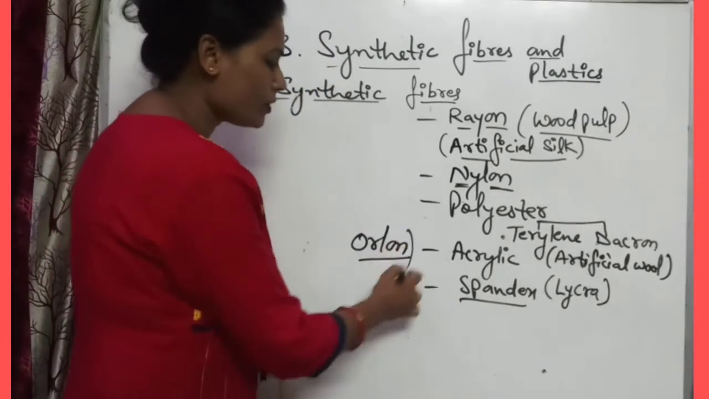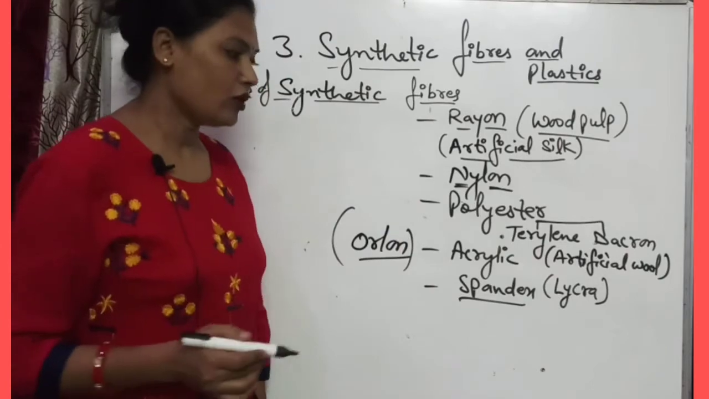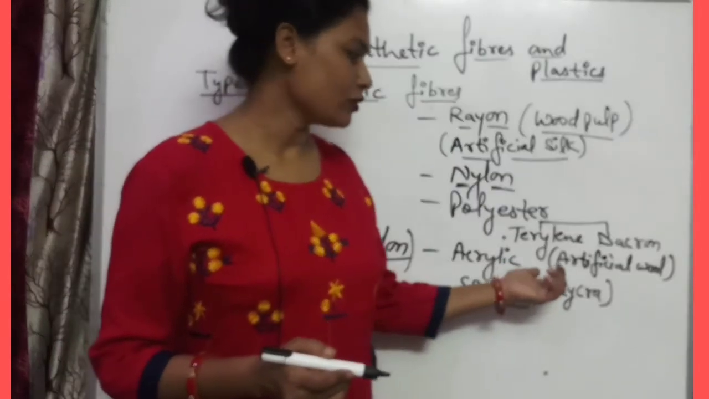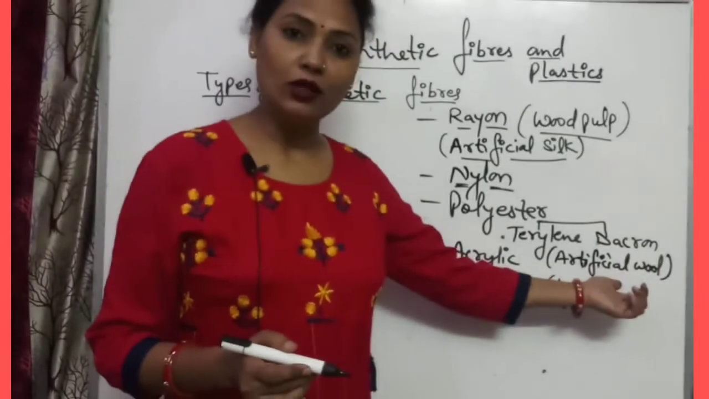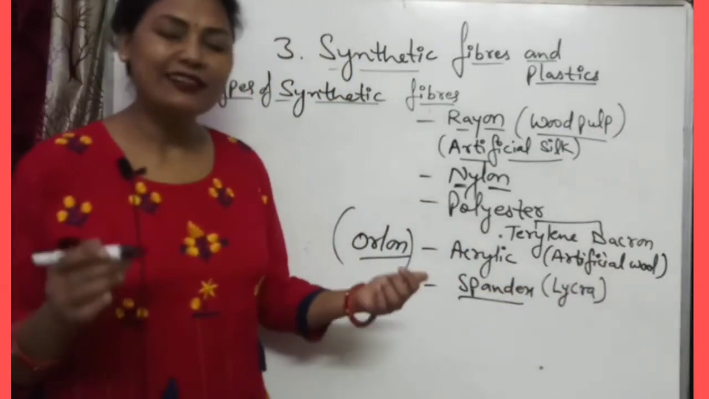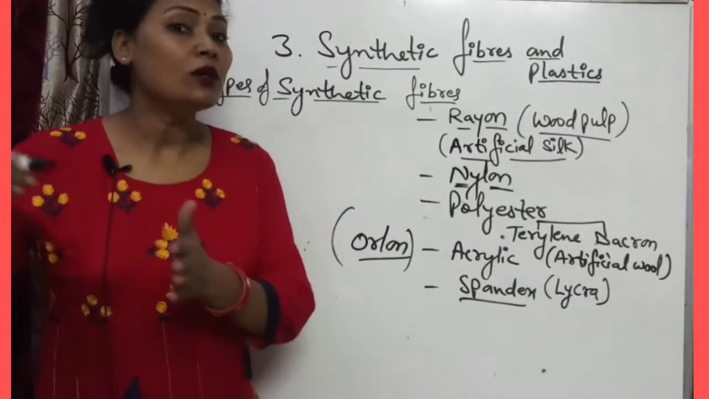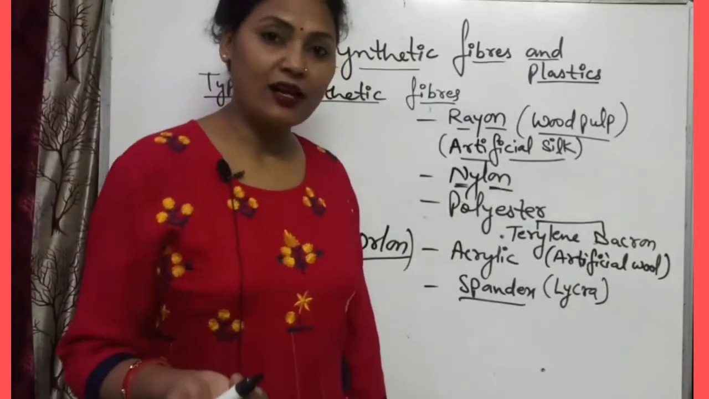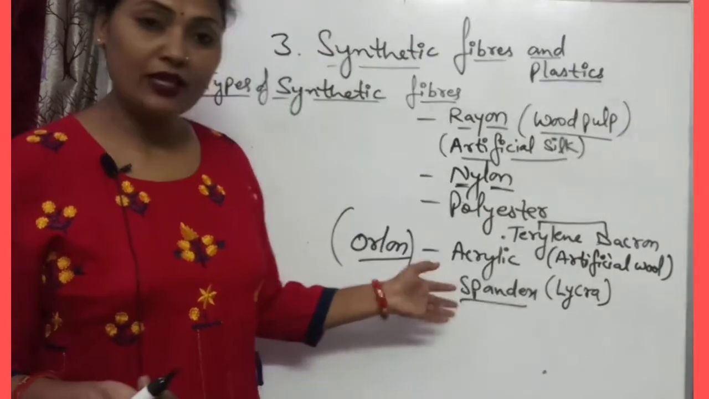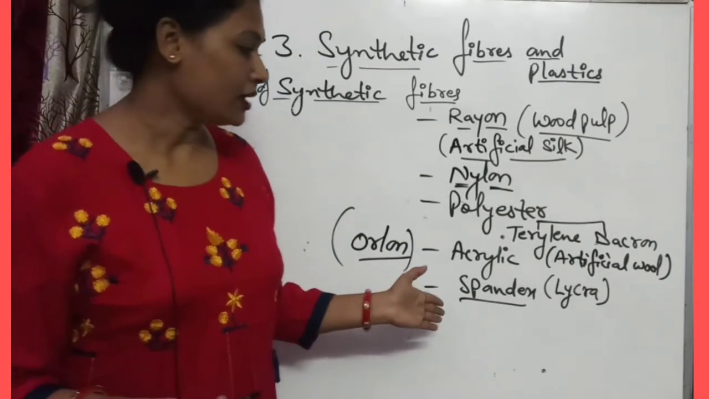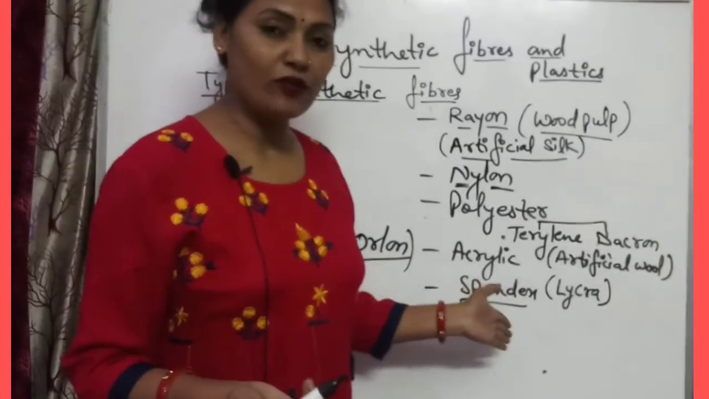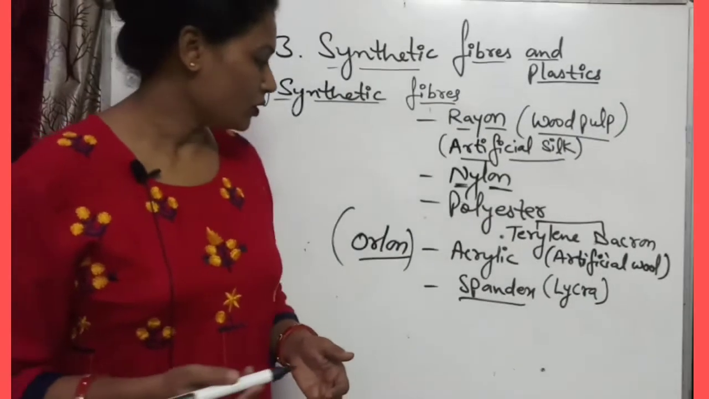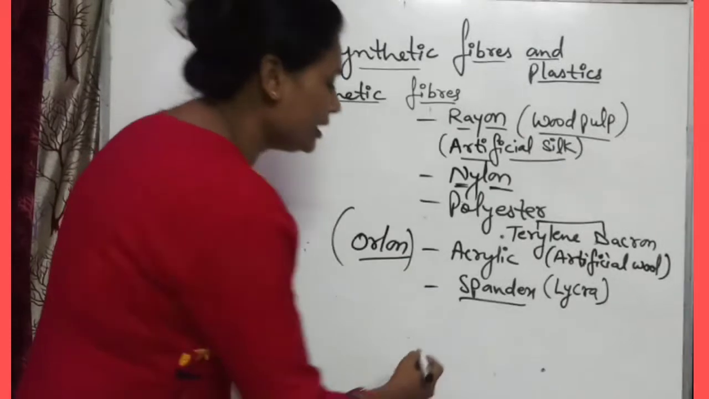Okay, its another name is Orlon, and it is also known as artificial wool because it resembles the property of wool. And spandex, that is also known as Lycra, that is also a very strong and mainly synthetic fiber, and it is used in the swimming costume. Okay, so these are mainly fibers.